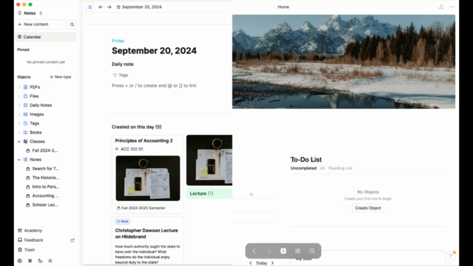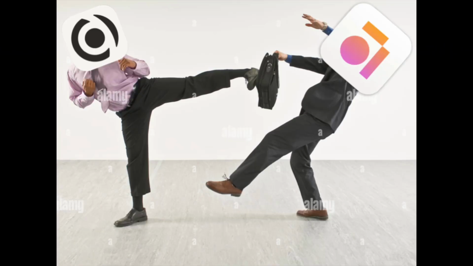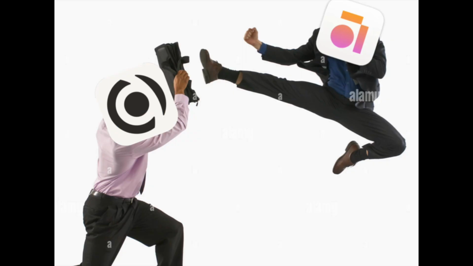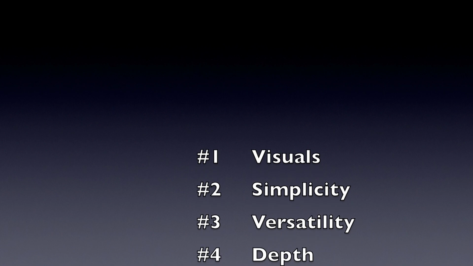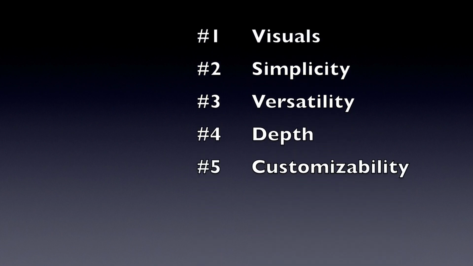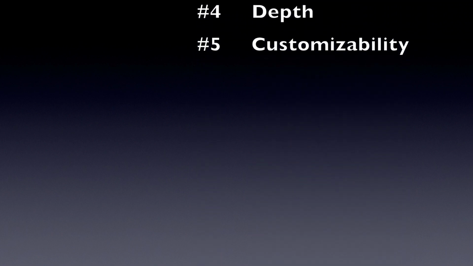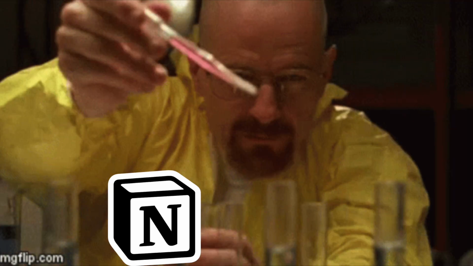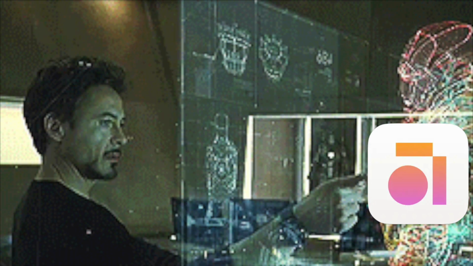I recently tried out Capacities for the first time in a while, and I was very impressed with what I found. Thus, I think it's time to give you a comparison of the two. I'm going to be pitting the two head-to-head in 5 categories: visuals, simplicity, versatility, depth, and customizability. These are all areas that I think are important, since both apps are focused around building your own workflow, so these kind of features are what really contribute to an app being useful.